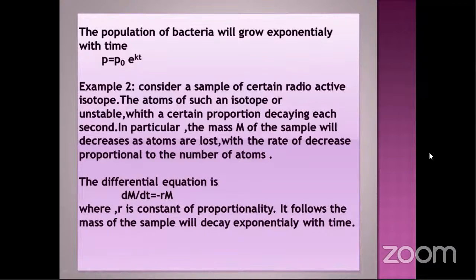Next, we'll go for example 2, which is an example of radioactive decay. Consider a sample of a certain radioactive isotope. Here we are going to take the value of k as negative. So if we have the differential equation in the form dm by dt equals minus rm, in special cases we take the value of k as negative. We can write dy by dt equals minus ry. Here y is the mass m, so dm by dt equals minus rm.